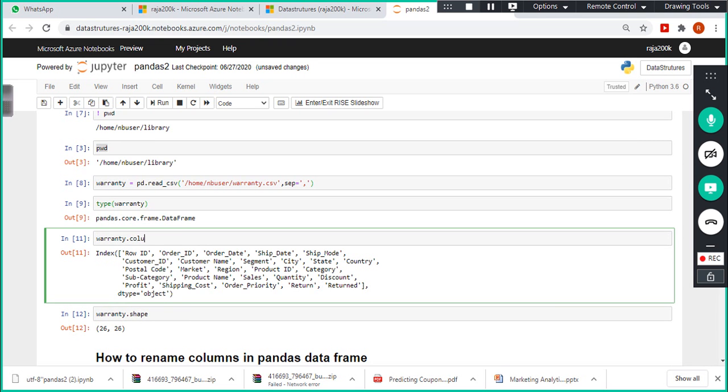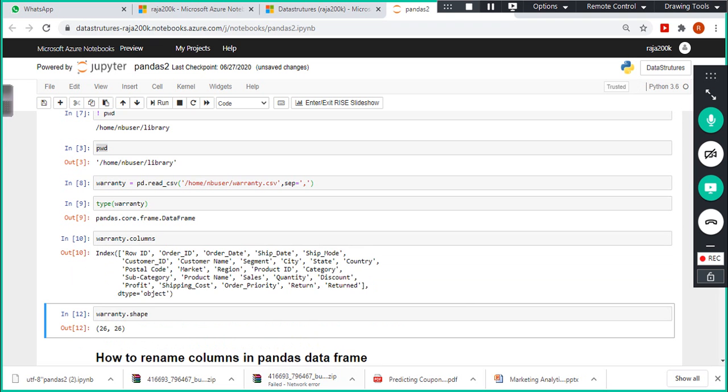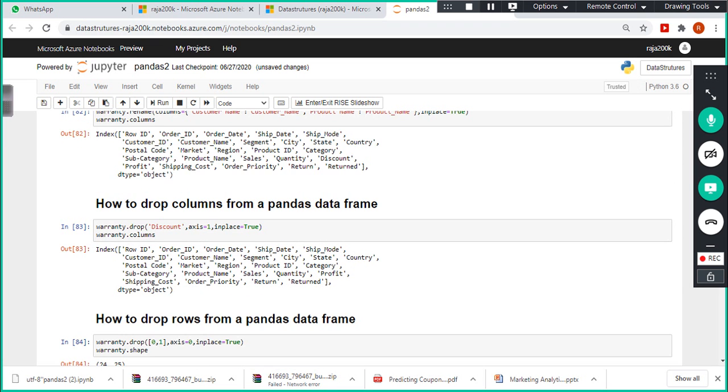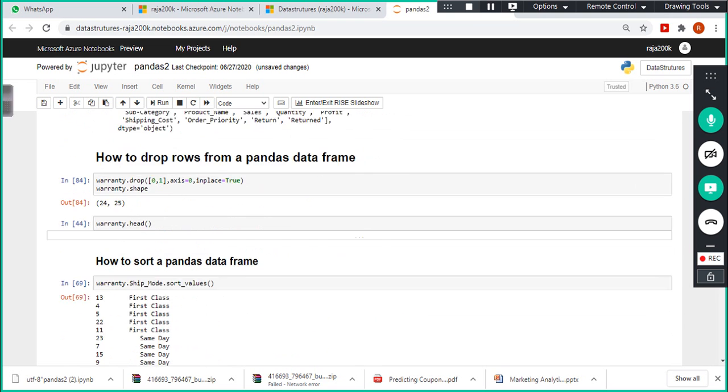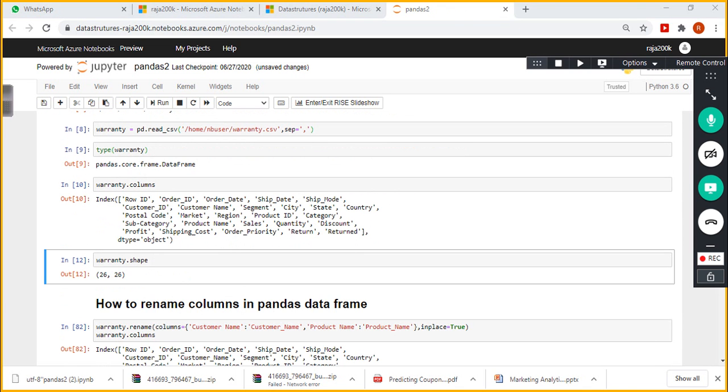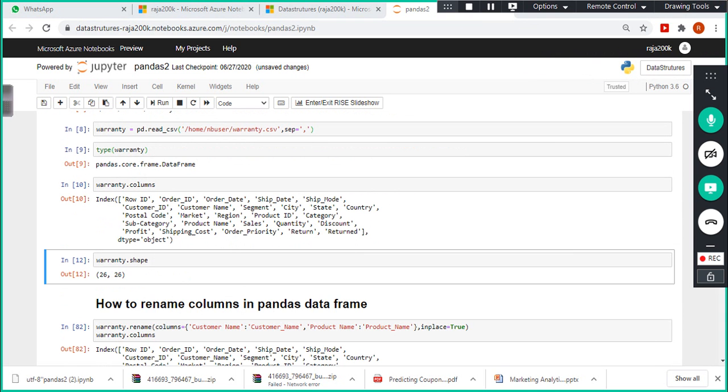So any questions regarding the pandas data frame? Last weekend we discussed it. Sorry, last Sunday there was an issue with my GTM ID, and even with my cable connection, I was not able to log in. So today we will continue with the data visualization part. Okay. Alright, so we'll continue with the data visualization part.